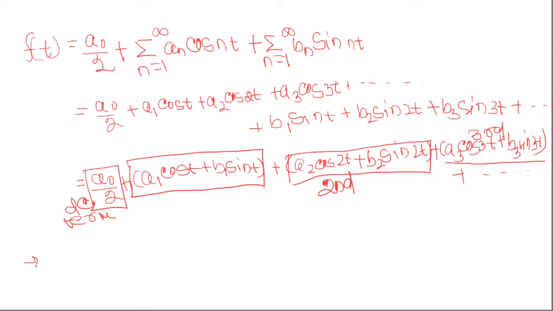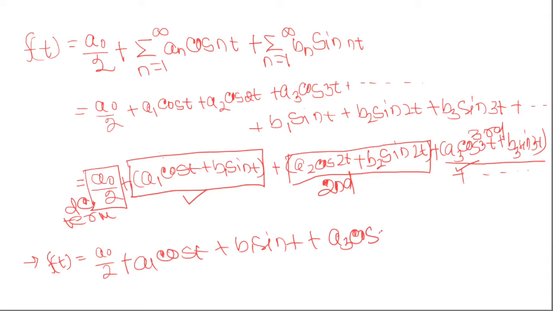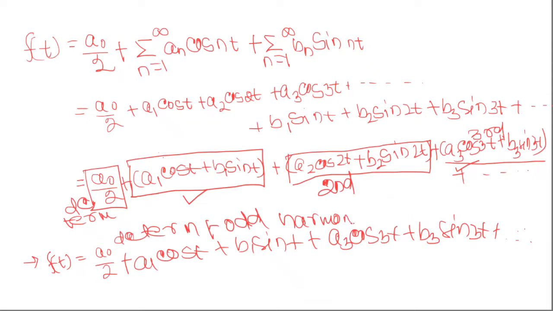Now, if in your Fourier series there is only a naught by 2 plus the fundamental and third harmonic, that is a1 cos t plus b1 sin t plus a3 cos 3t plus b3 sin 3t, similarly a5 cos 5t plus b5 sin 5t, then this expression will be considered as DC term plus odd harmonics.